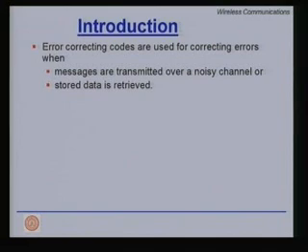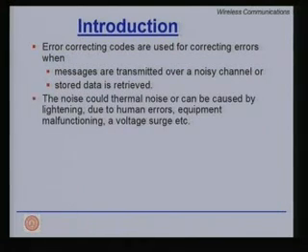Now, what are error control codes or error correcting codes? Error correcting codes are used for correcting errors when the messages are transmitted over a noisy channel or stored data is retrieved. So, we know that error control coding is used for mobile communications, but if you store your data on CD, there also we use error control coding. The noise that we are talking about could be thermal noise, or it can be caused by lightning, human errors, equipment malfunction, voltage surge, or any other thing. So, any of these things can cause noise.